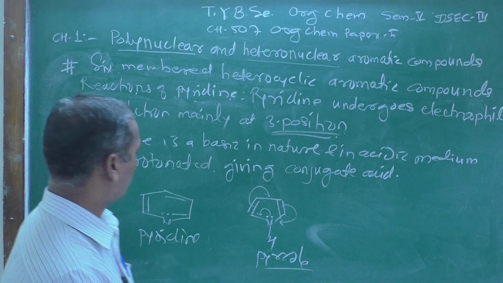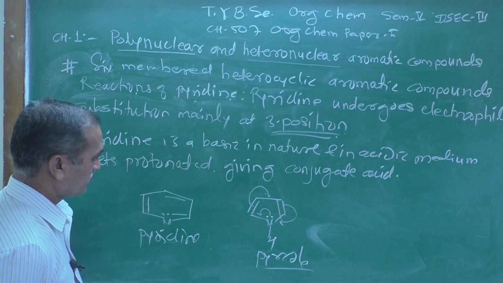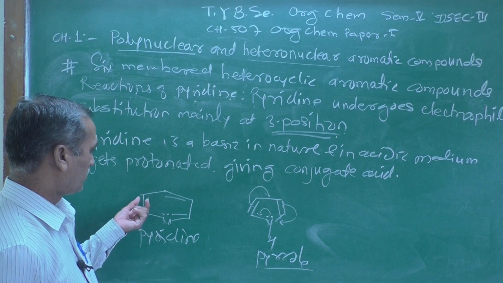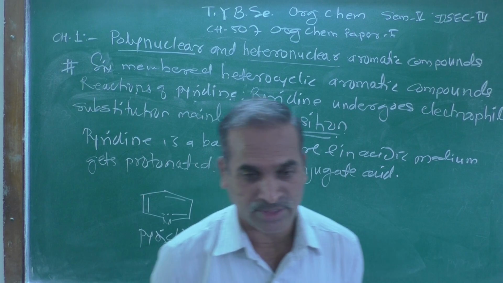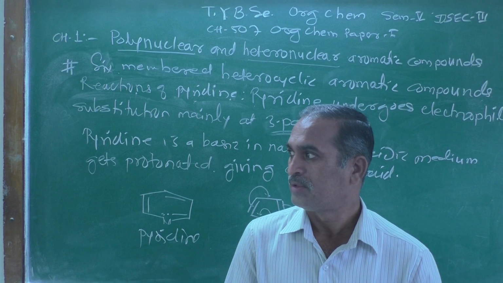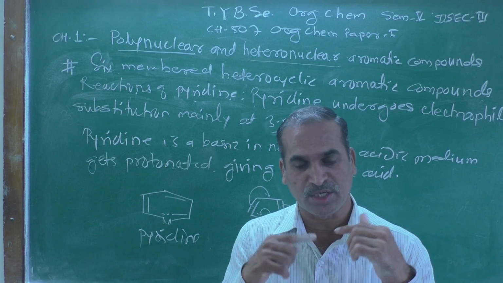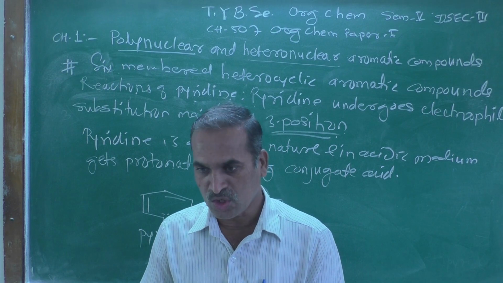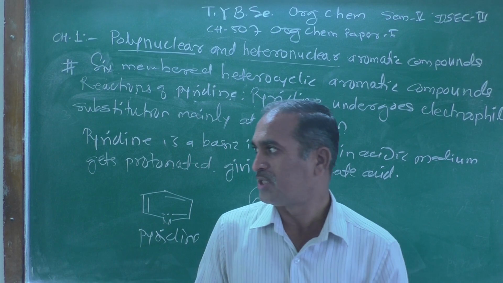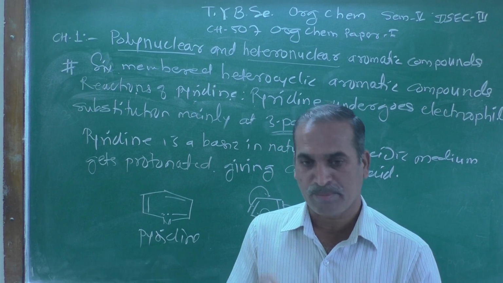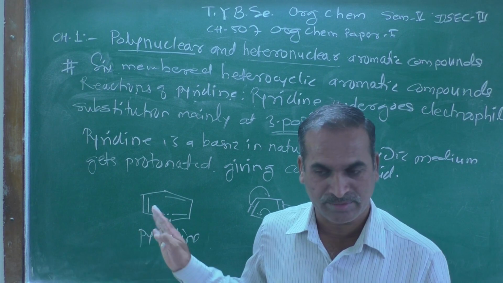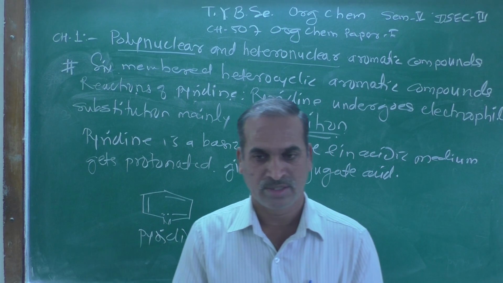Clear? Now look at the pyridine structure carefully. There are 6 pi electrons which complete the sextet according to the aromatic character of that organic compound. Generally they are cyclic, planar and fully conjugated, so it fulfills all this.